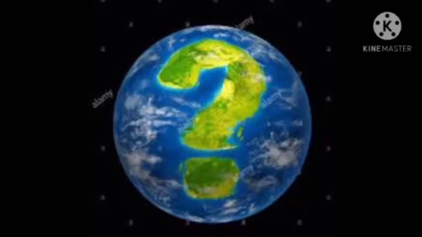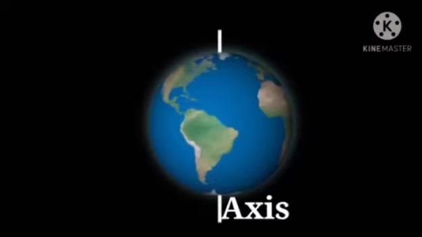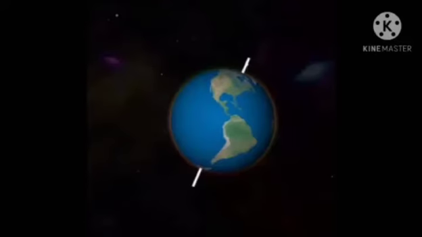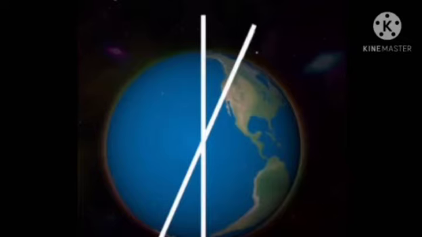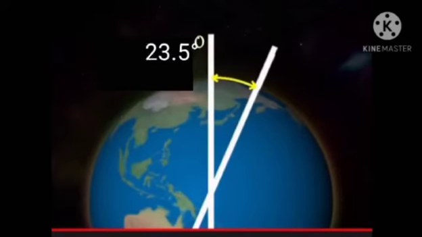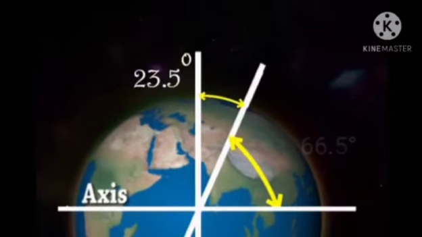So, what is rotation? Rotation is the spinning of the Earth on its axis. The axis is the imaginary line which passes through the center of the Earth, connecting the North Pole and the South Pole. Earth's axis is tilted at an angle of 23.5 degrees from the vertical, and if a line is drawn parallel to the plane of Earth's orbit, the axis will make 66.5 degrees to this line.